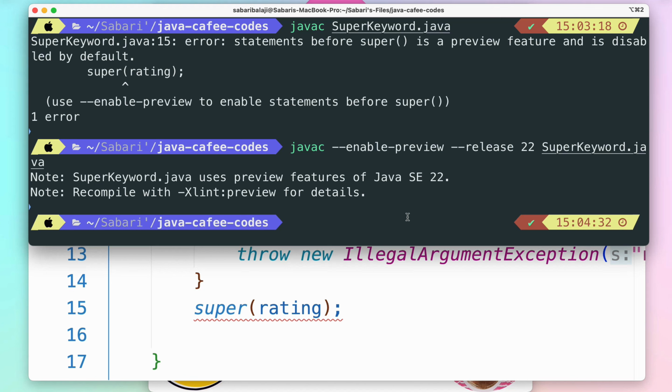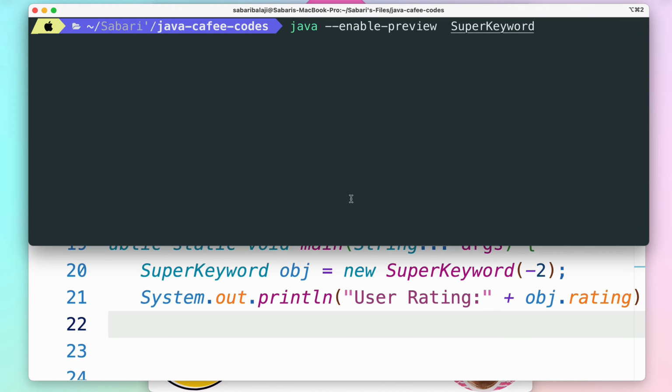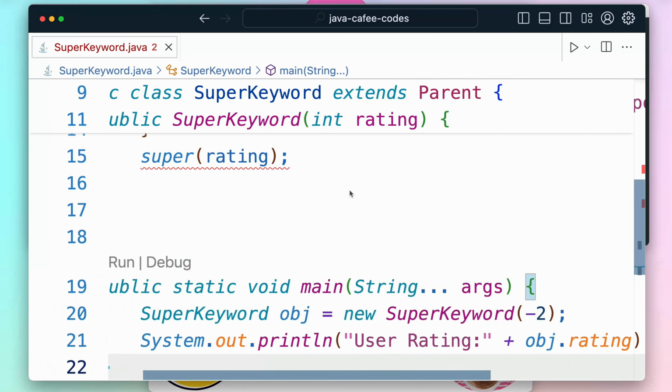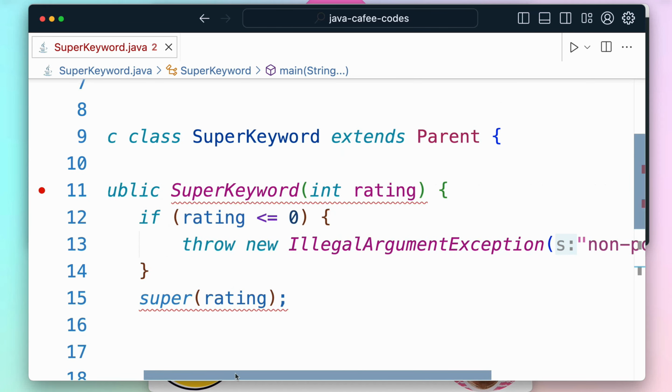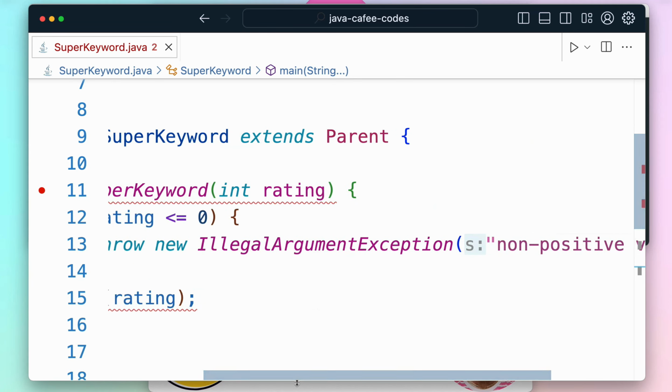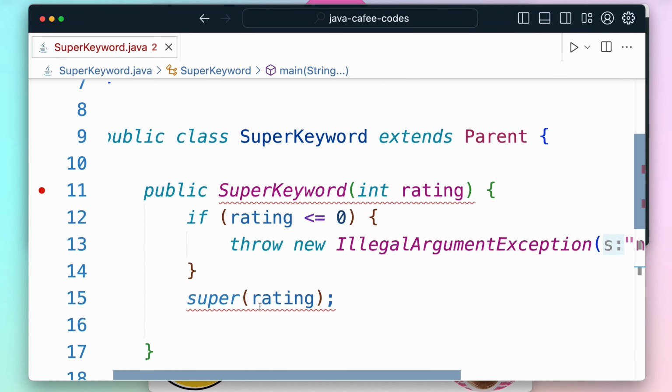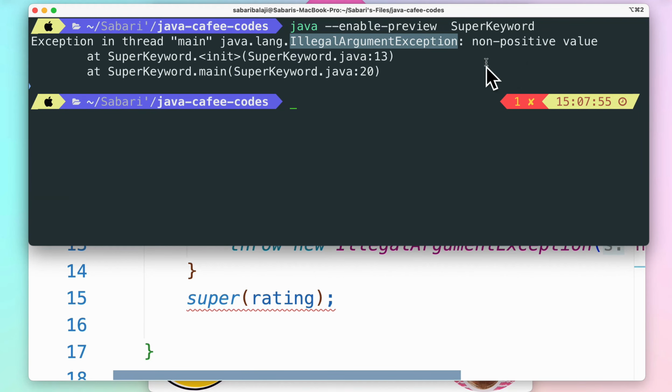So now what we have to do is we need to run this code and see how the output is going to be. In order to run this program, we are going to use java --enable-preview followed by the class name. And if you hit enter, it's going to throw an exception. That exception states that it's an illegal argument exception, non-positive value. So as you can see, the snippet of code is executed, this if condition is executed, and it is raising an exception where we have a non-positive value, and the call to the superclass is arrested because we already raised an exception up here, right?